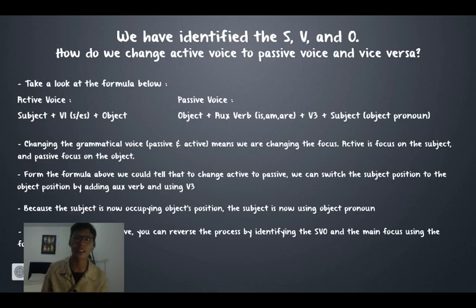If the structure complies with one of these structures above, passive or active, then you just identify what kind of voice it is, and to change it you could reverse these steps right here and you're done.